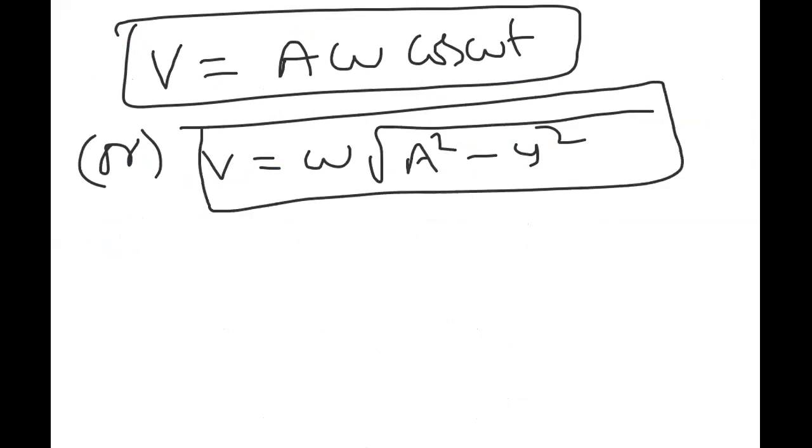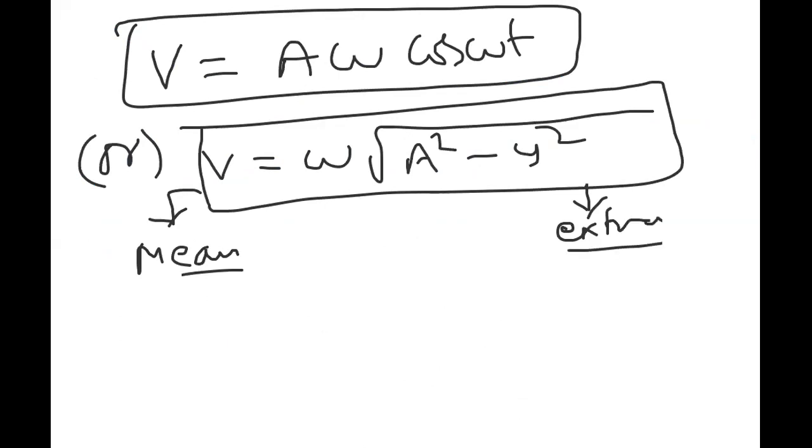Now I want two things, mean and extreme positions. Mean position is nothing but y is equal to 0. Extreme position is nothing but y equal to a. Substitute here.